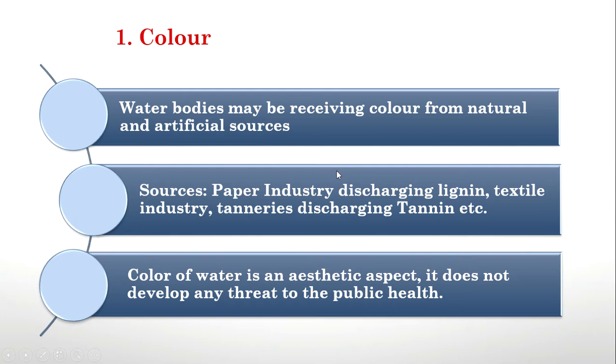First one is color. Water bodies may receive color from natural as well as artificial sources. There are many natural sources by which water bodies get color. For example, iron-containing rock materials have a red color. When that kind of rock material dissolves in water, it will create red color in the water. So that is a natural source. But mainly the color of water is due to human intervention, because of industrial waste, domestic waste and so on.